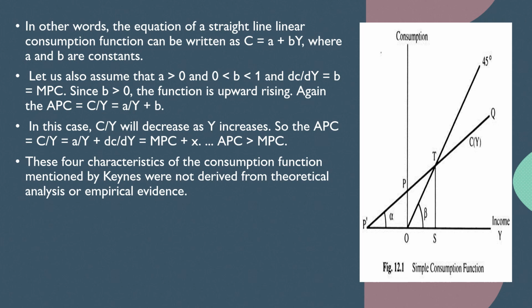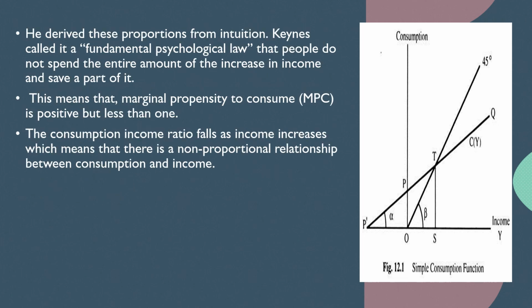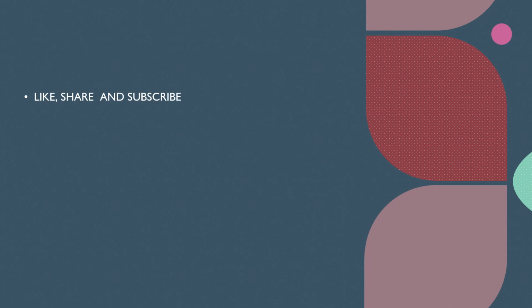These 4 characteristics of consumption function mentioned by Keynes were not derived from theoretical analysis or any empirical research. He derived all this from some kind of intuition. Keynes called it a fundamental psychological law, that people do not spend the entire amount of the increase in income, and they save a part of their income. This means that the marginal propensity to consume is always positive, but it should be less than 1. The consumption income ratio falls as income increases, which means that there is a non-proportional relationship between consumption as well as income. So that's all for the first part.